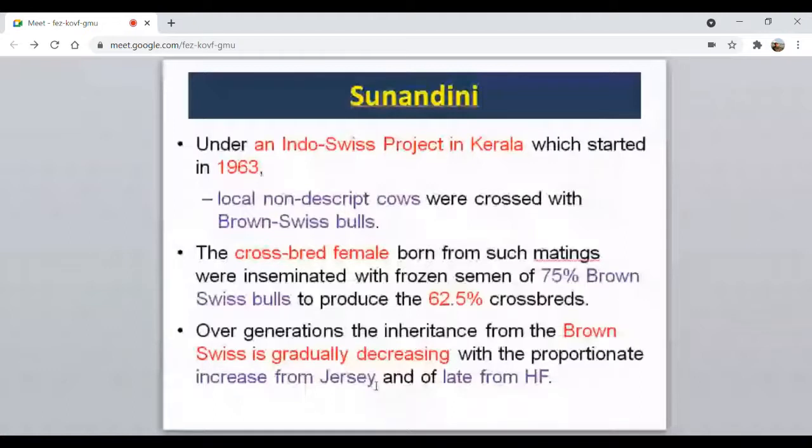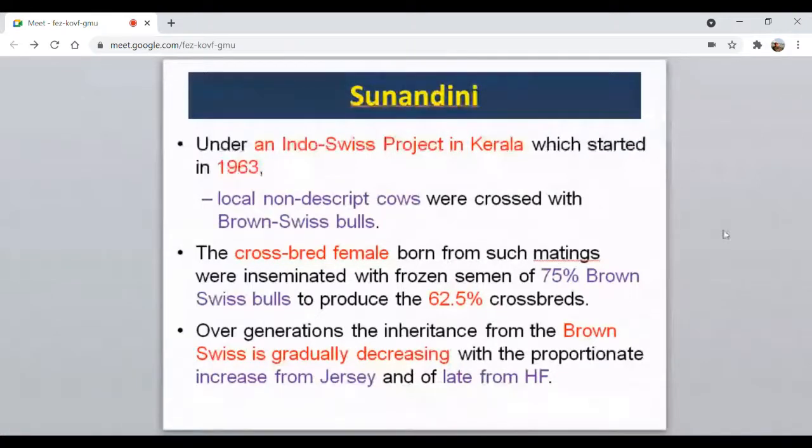So in this way, this Sunandini had the foundation stock of more than two breeds, that is Brown Swiss, local cattle, Jersey, and Holstein Friesian. So in this way, as per our requirement, we may mix or add another breed again to get some of the desirable characteristics present in that breed.